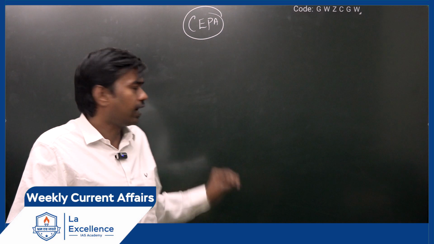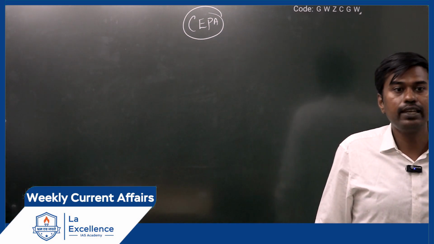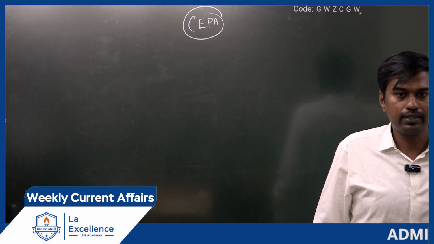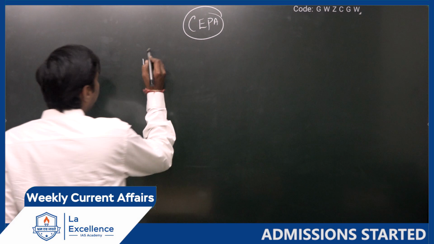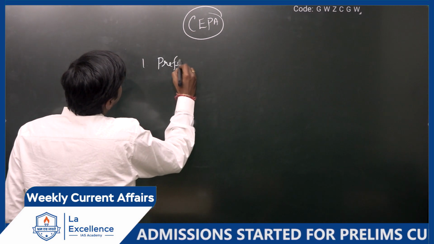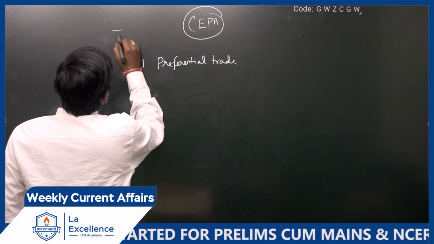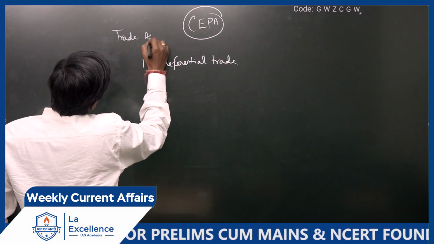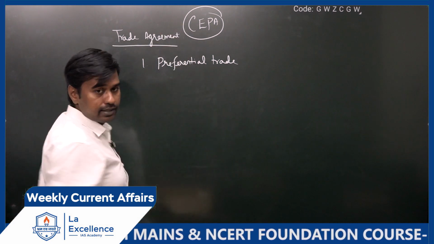Okay, write it. Again, in the economics mains class, we will be studying the various types of agreement, that is, internationally we have. Just write all the things, I will explain everything one by one. Put the topic as trade agreement. Various types and stages are there.